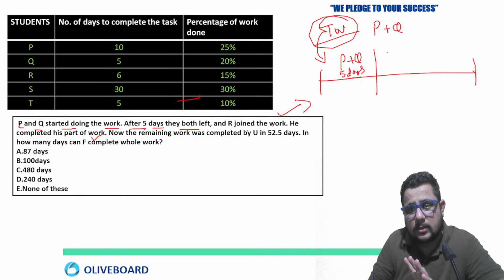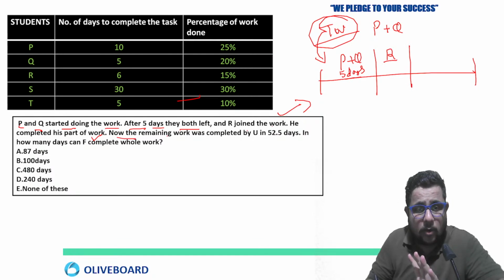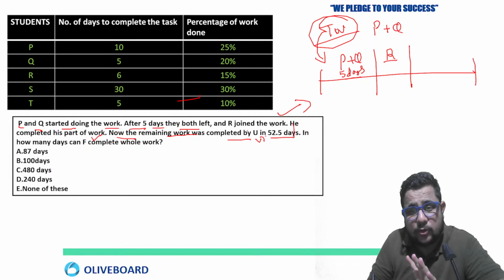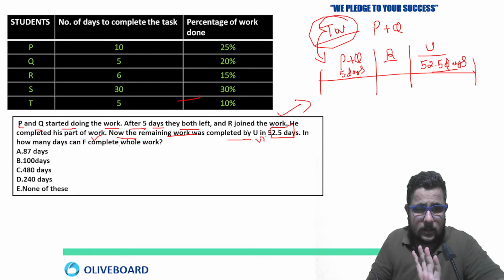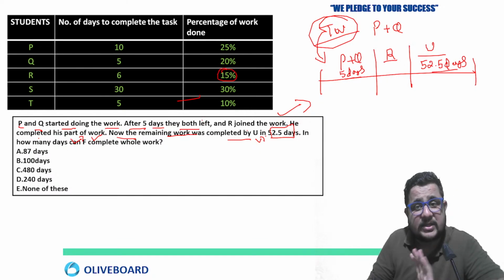So R joined the work, then he completed his part of work. Now the remaining work was completed by U in 52.5 days. So U worked for 52.5 days. Just remember, R completed his part of work. He completed 15% of that task.